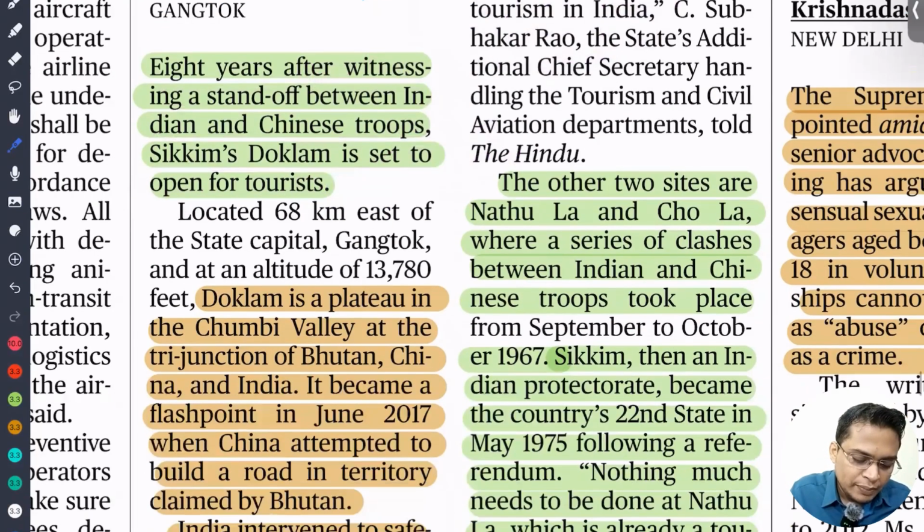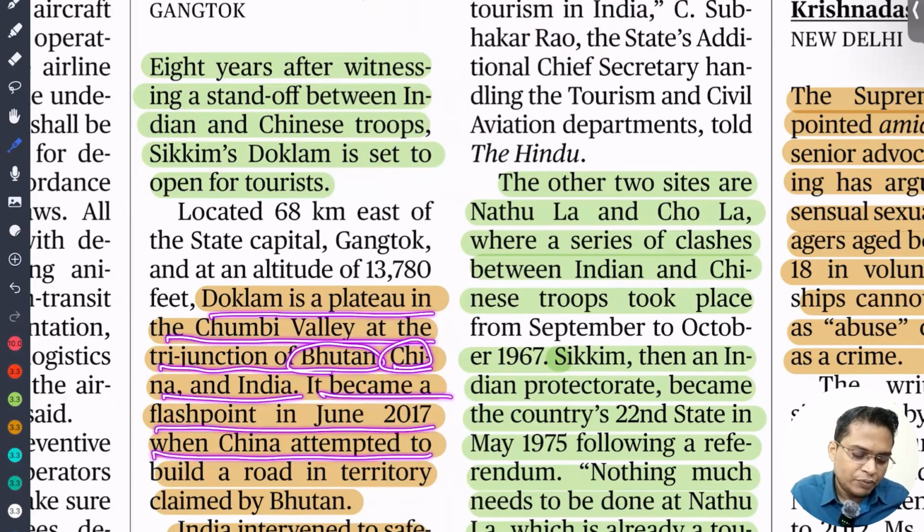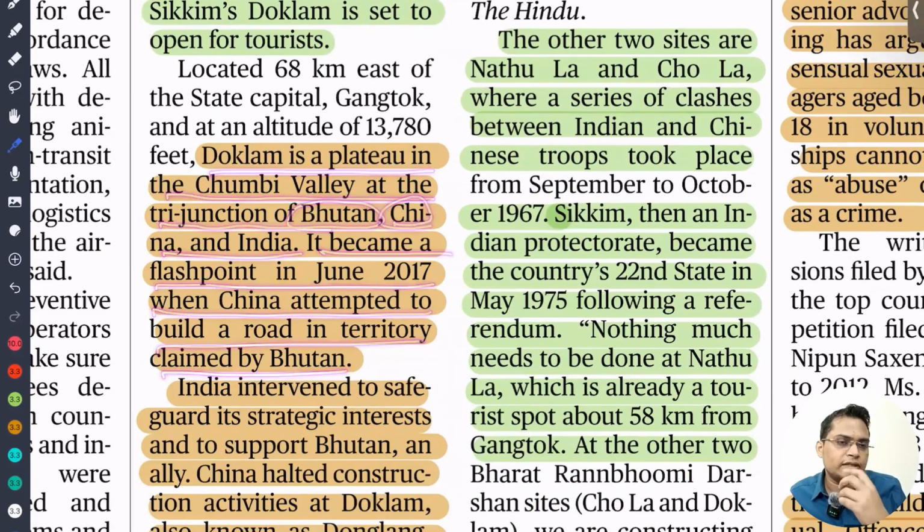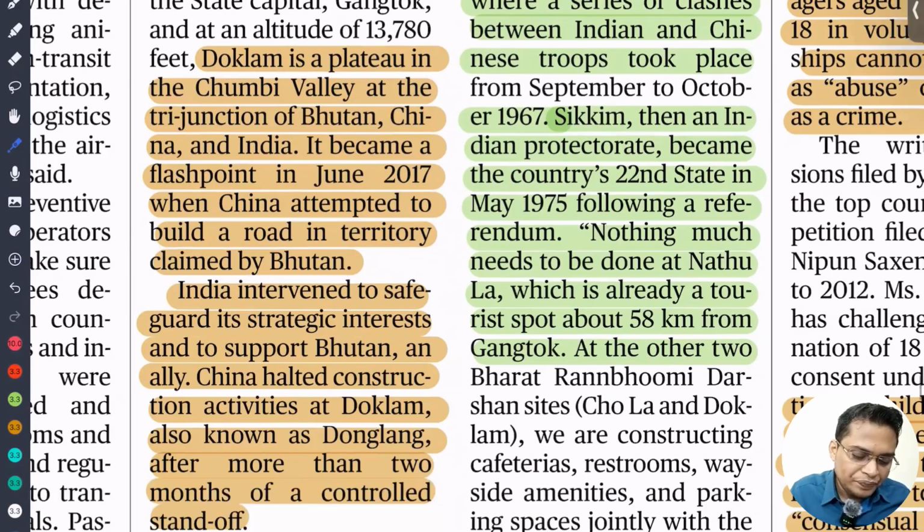So Doklam is a plateau in the Chumbi Valley at the tri-junction of Bhutan, China and India. It became a flashpoint in 2017 when the Chinese attempted to build a road in territory claimed by Bhutan. So what were the Chinese doing? उन लोग ने आके भूटान के टेरिटरी के अंदर कुछ कंस्ट्रक्शन करने का कोशिश कर रहे थे. सर इंडियन आर्मी, so India intervened to safeguard its strategic interests and support Bhutan and allies. So China halted construction activity in Doklam, also known as Doglang.